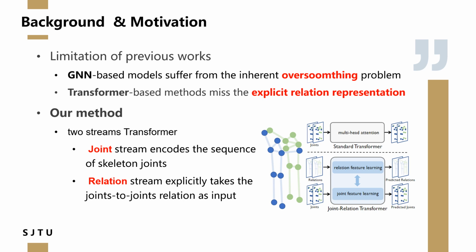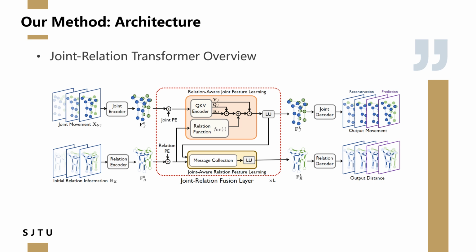To address this issue, we propose Joint Relation Transformer, a two-stream transformer architecture that achieves feature learning for both joints and relations. This is the architecture of our model. First, we use two different encoders to obtain initial joint and relation representations of the historical sequences. Next, these outputs are passed to a fusion module consisting of multiple joint relation fusion layers, where the joint and relation representations can be fused and updated. Finally, the fused features are processed by the decoder module to output joint positions and distances between joints separately.